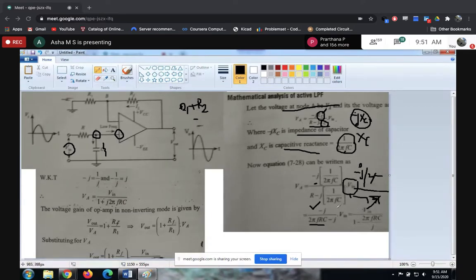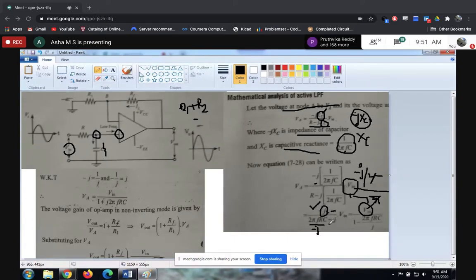Now I'm doing all this to find out the gain. This Vin, what do you have in the numerator now? Minus j into Vin, correct. So this Vin, you are keeping it in the numerator. This minus j, whatever is there in the numerator, I can write as a denominator of the denominator, correct. Simple math, fine. So minus j, when you take it, it will come here as minus j.